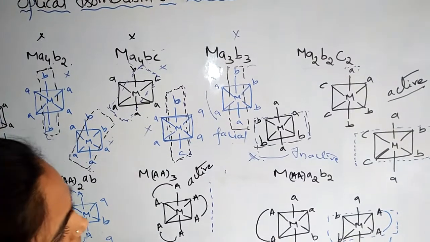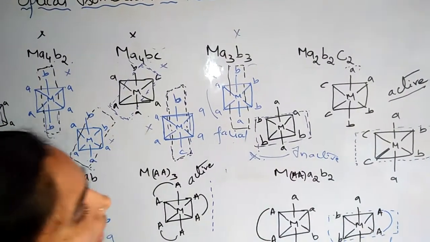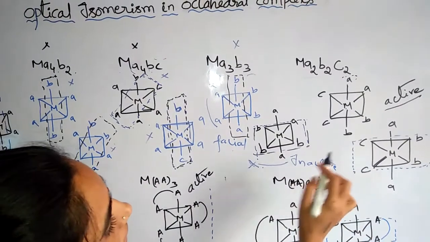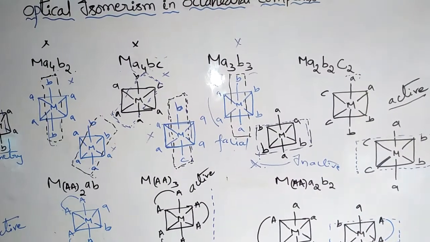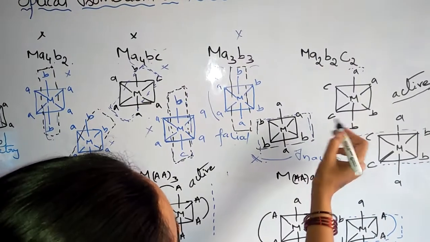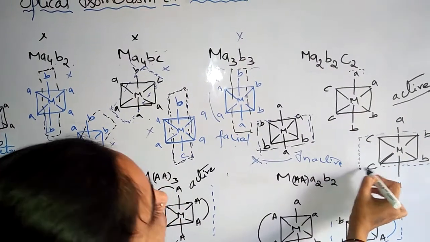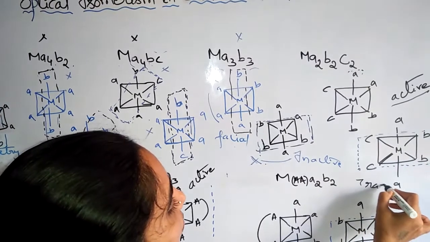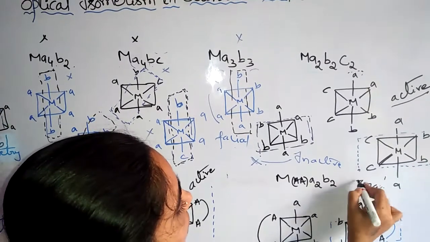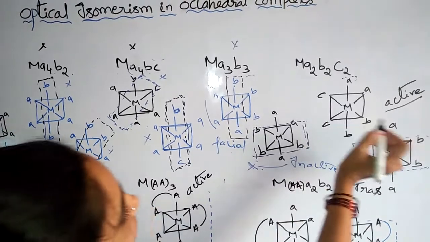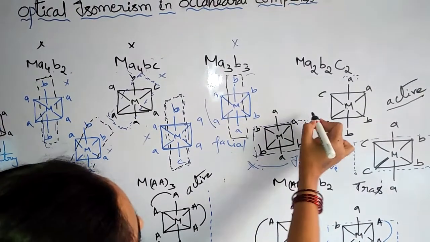Now we can see here, this is trans. This is cis.